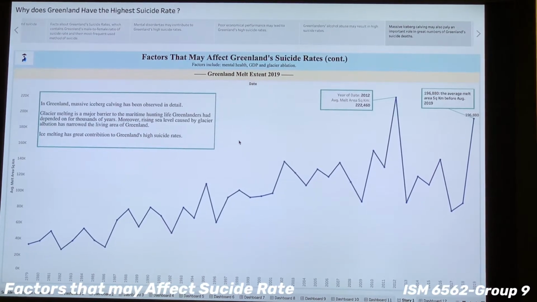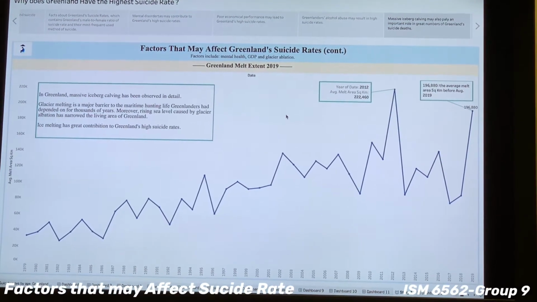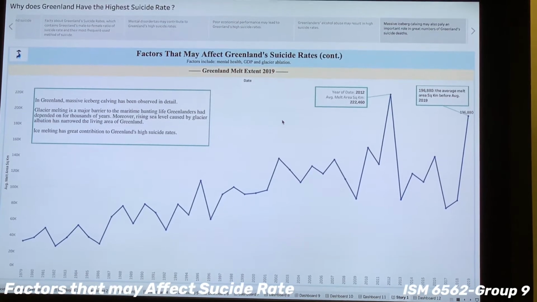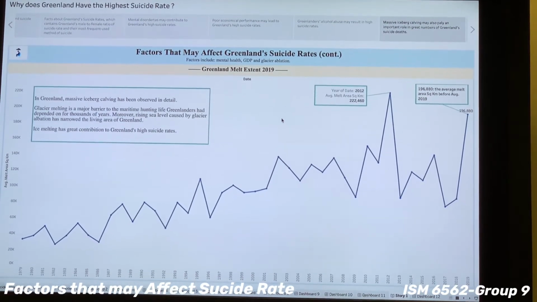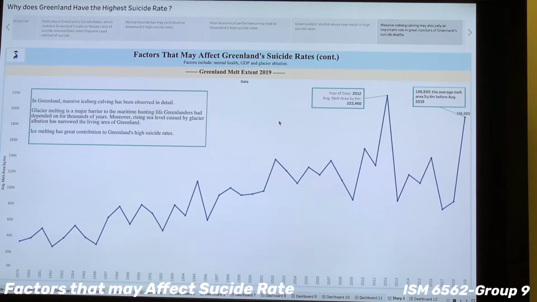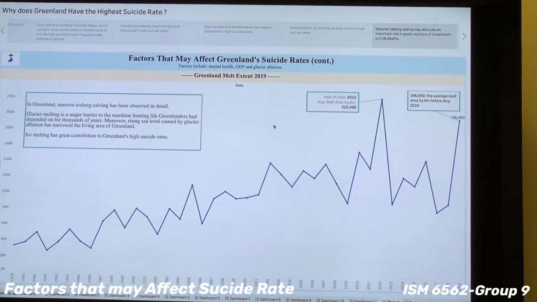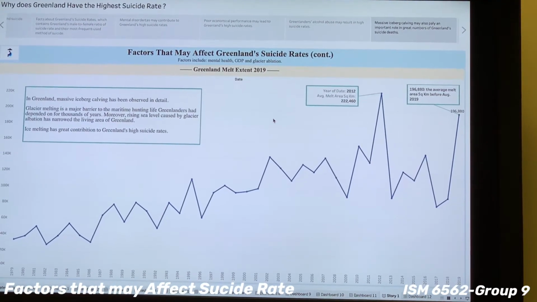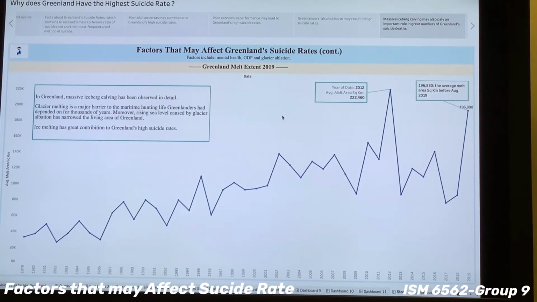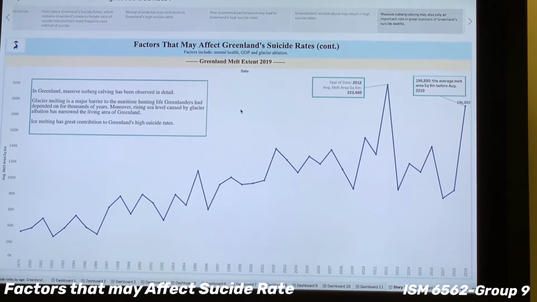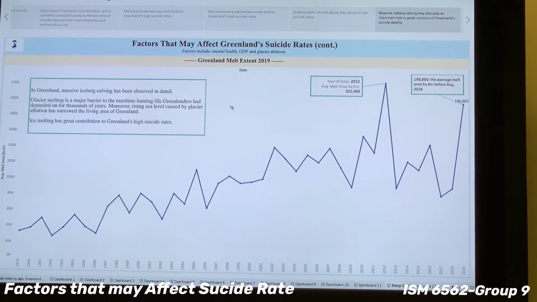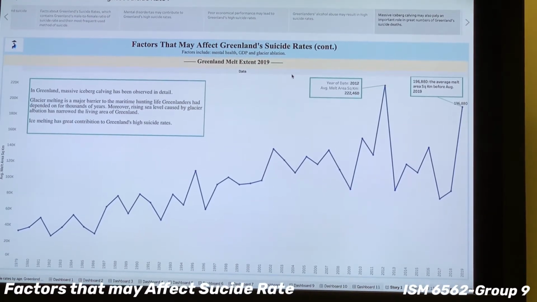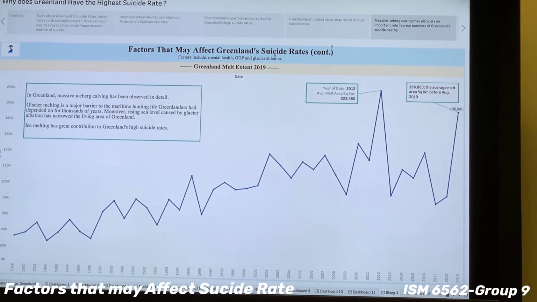Actually, glacier melting is a major barrier to the maritime hunting life, which Greenlanders have depended on for thousands of years. Moreover, rising sea level caused by glacier ablation has narrowed the living area of Greenland. Therefore, ice melting may greatly contribute to Greenland's high suicide rates. That's all for the factors that may affect Greenland suicide rates.